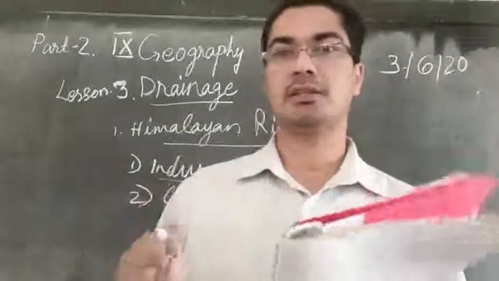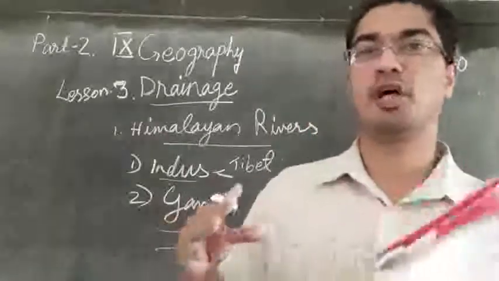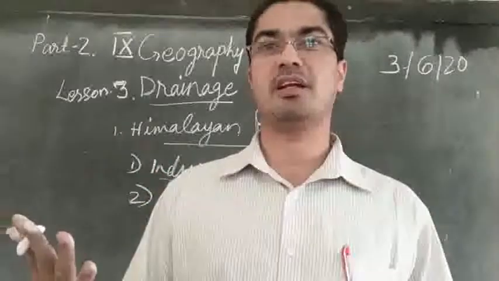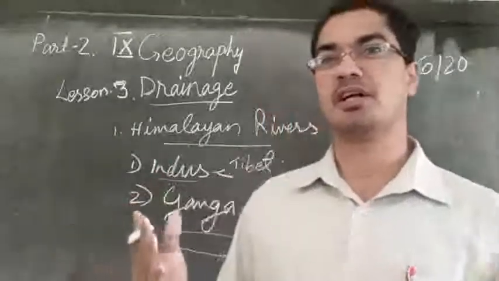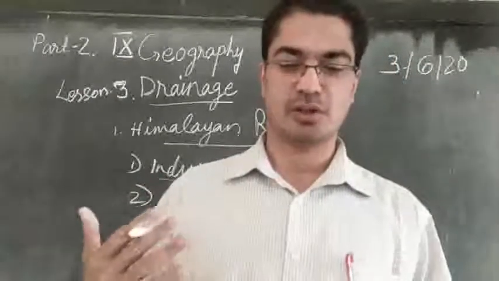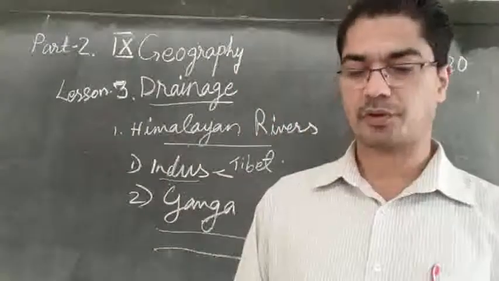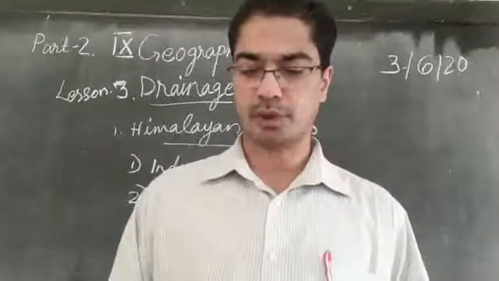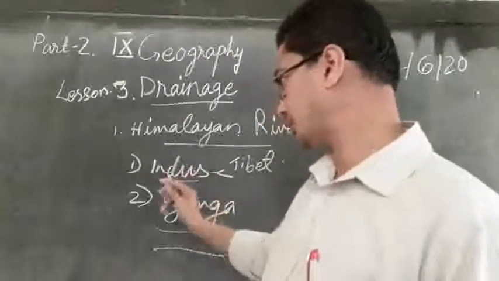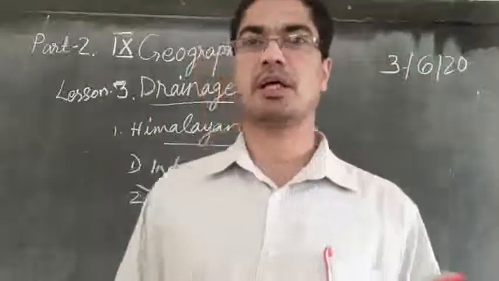So when towards the end these two rivers are joined together, Ganga is joined with Brahmaputra. So two mighty rivers are joined. We can see the amount of water suddenly increases. Both are big rivers, and when these two big rivers are joined, the water becomes double. So the huge river, it becomes a very huge river. And with waters from Ganga and Brahmaputra flows into the Bay of Bengal. So these two rivers join together, Ganga and Brahmaputra, and what is it known as? It's a Meghna.